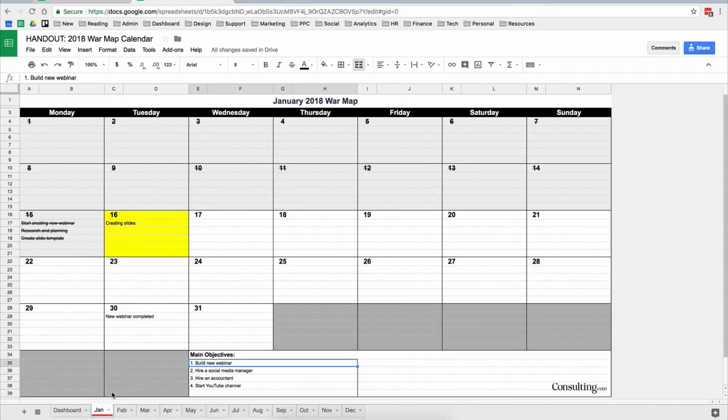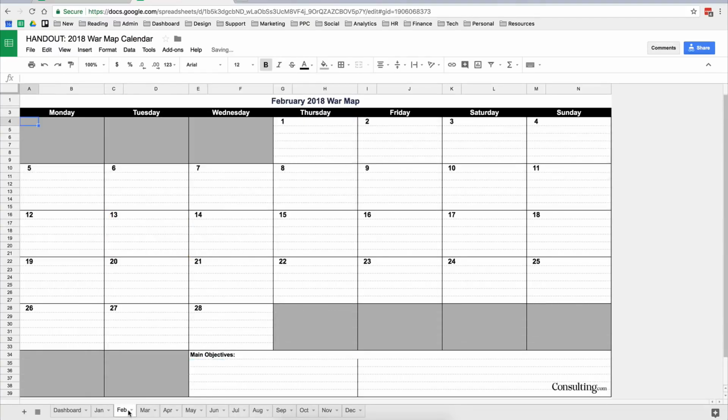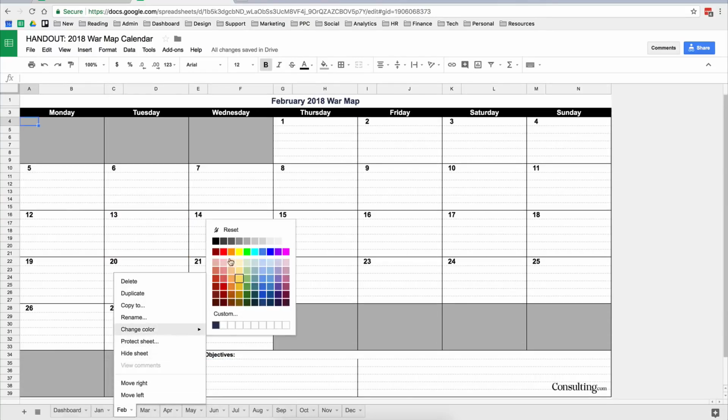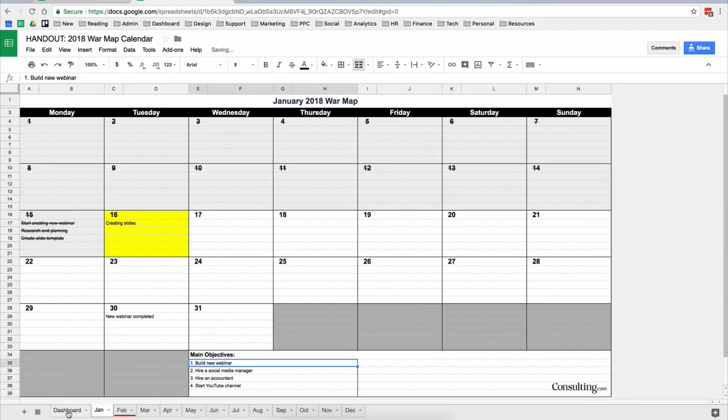And then as each month progresses, what I like to do is just click on this. Let's say January's done and we're moving into February now. I just go change color and I just click reset. And then I find the new one and I go change color and I make it red. So that way the current tab we're in is always highlighted red. That just keeps it easy to use. And when we progress through, I like to highlight these gray and strike them out like that so that I know these days have been and these days are coming up, things like that. So that's the basics of it.